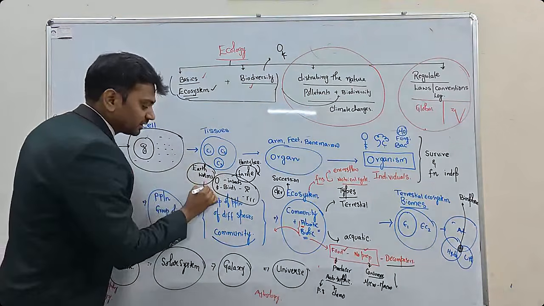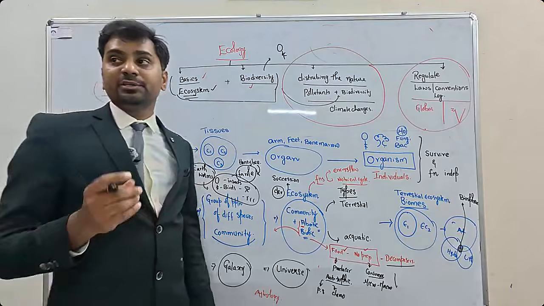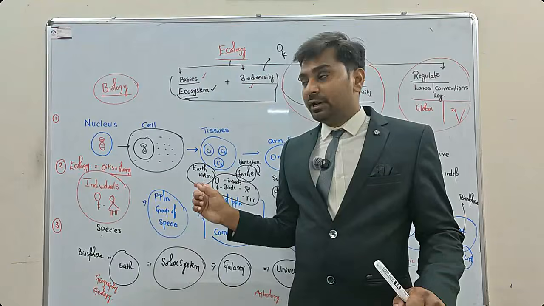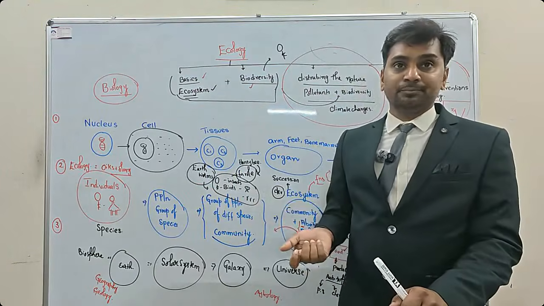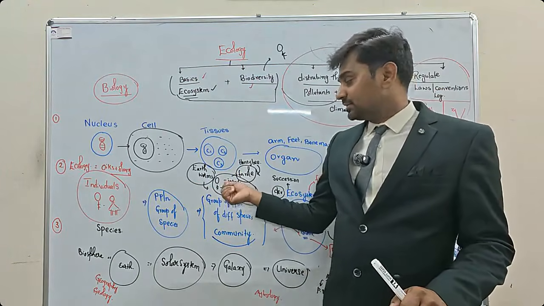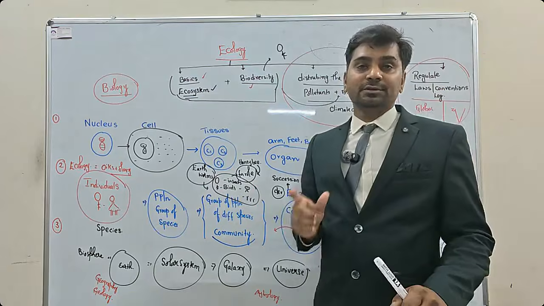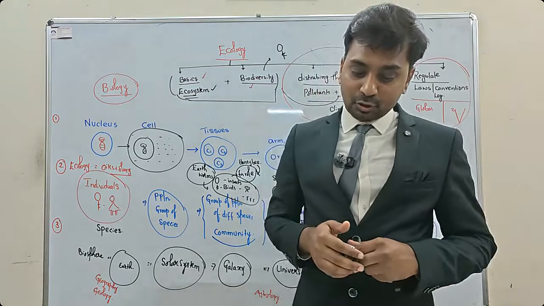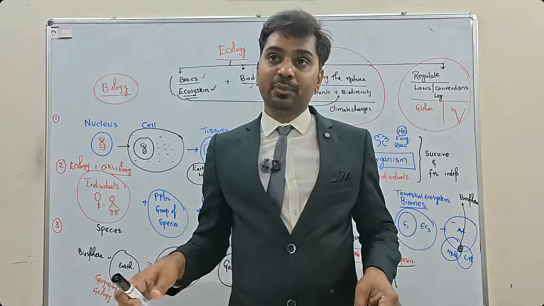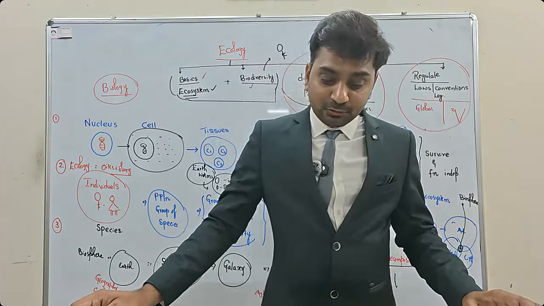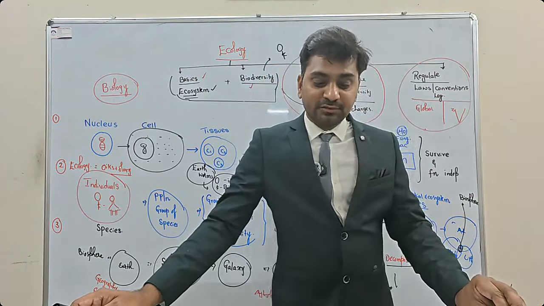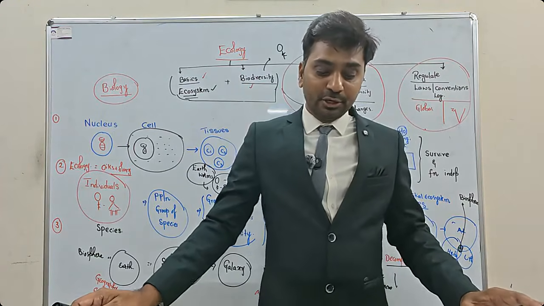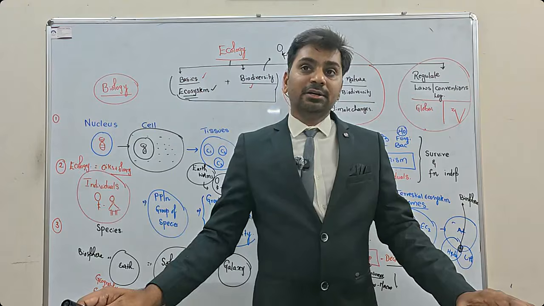What it helps? It helps in decomposition. So every individual here will have a functional specialization. They occupy some space and they will have some functional specialization. What is that thing called? That is called ecological niche. Which of the following terms describes not only the physical space occupied by an organism, but also its functional role in the community? This is called ecological niche.